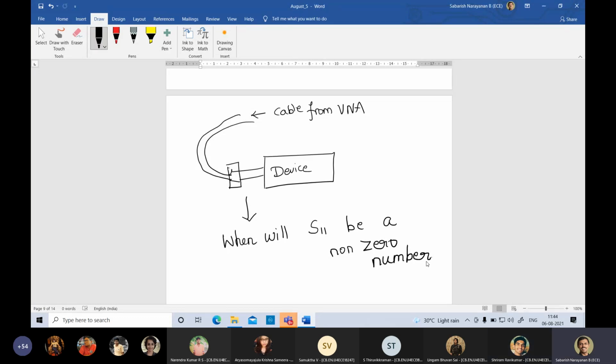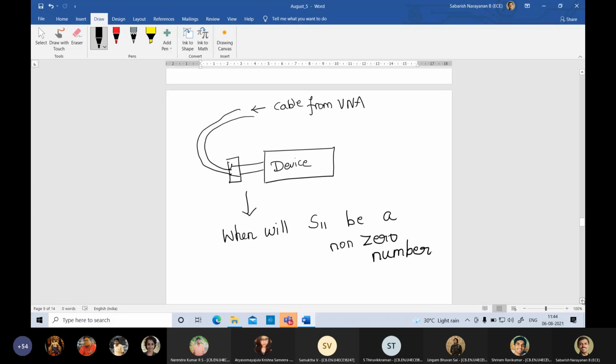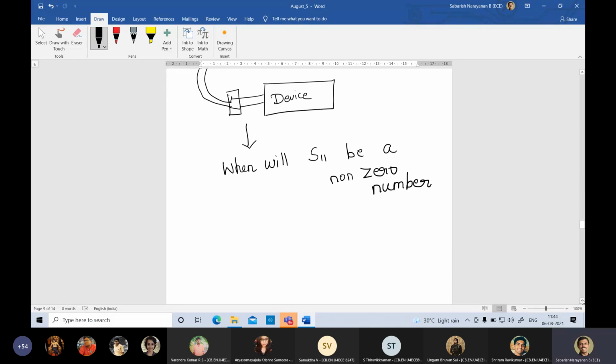So the idea is, I'll take this as the cable impedance. This cable has an impedance, say ZC.